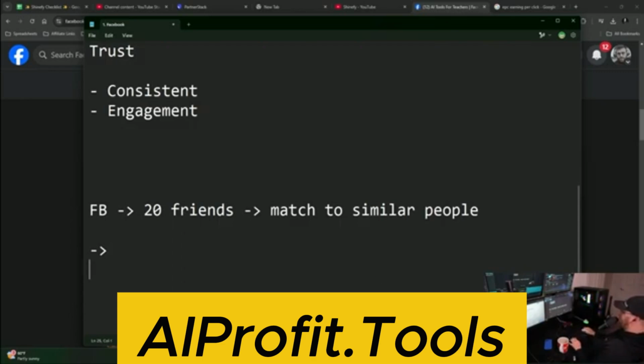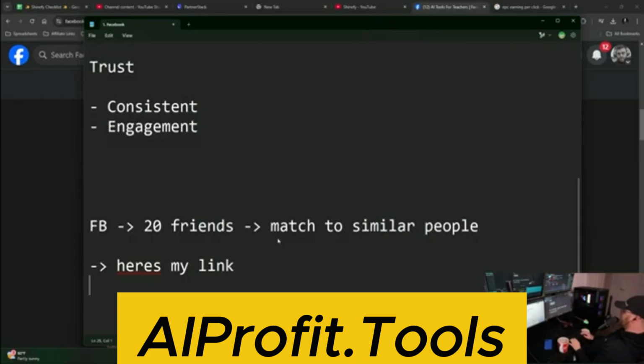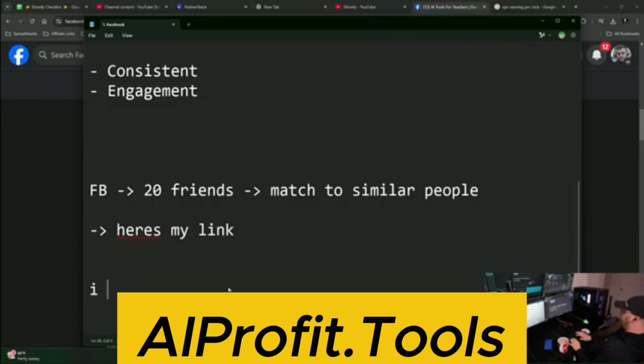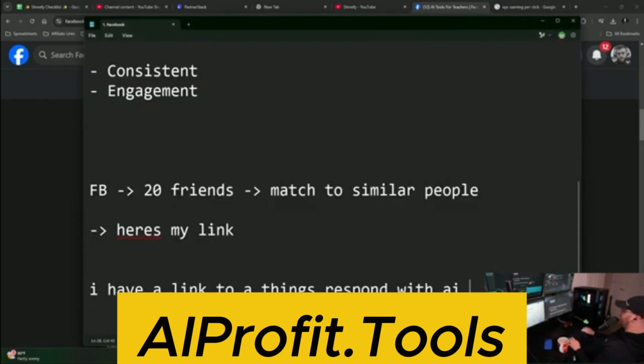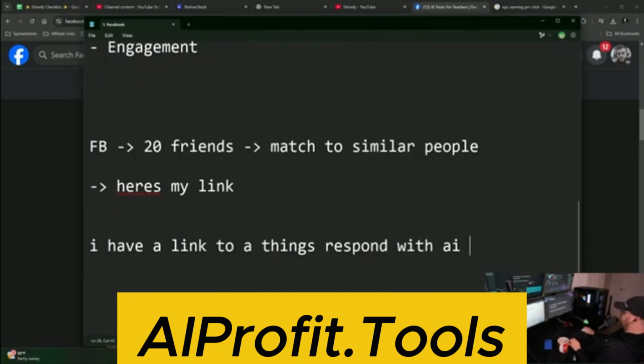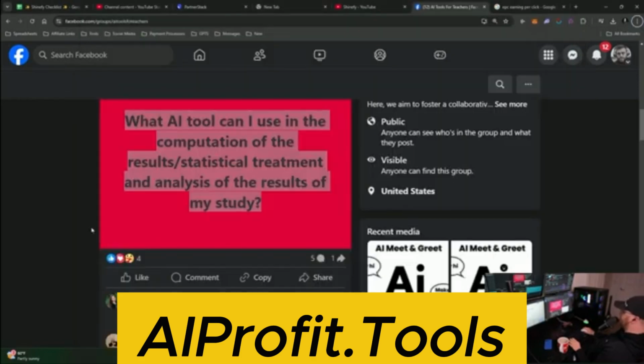And so if you create content, this is where people mess up. People will go and post something on Facebook and say, here's my link. And then Facebook nerfs those posts because Facebook doesn't want people leaving the platform. They want people engaging with the platform. So what you want to do instead is go, I have a link to a thing that's cool, respond with a word and I'll send it to you. And then you get all these people commenting, engaging, but you also get their future engagement too, because chances are they're going to see your post again because they interacted with it.